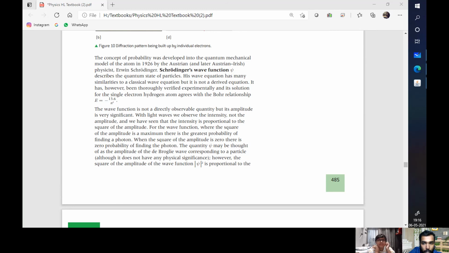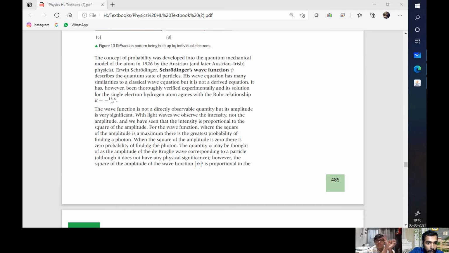Schrodinger's wave function. The concept of probability was developed into the quantum mechanical model of the atom in 1929 by the Austrian and later Irish physicist Erwin Schrödinger.